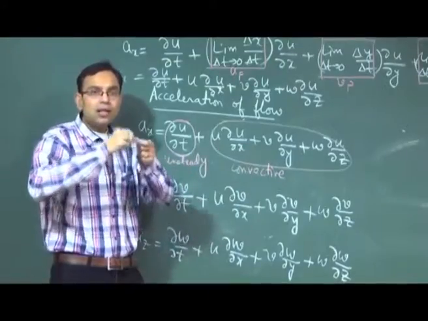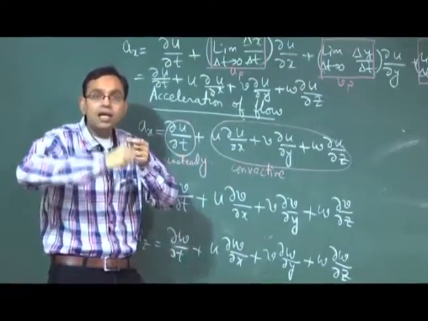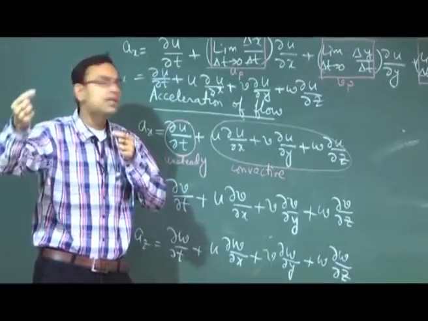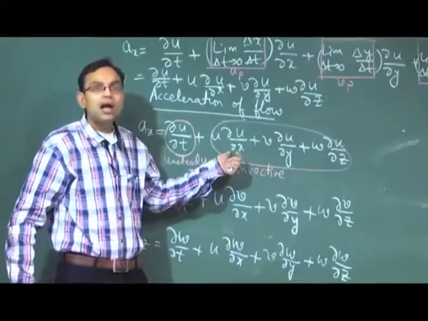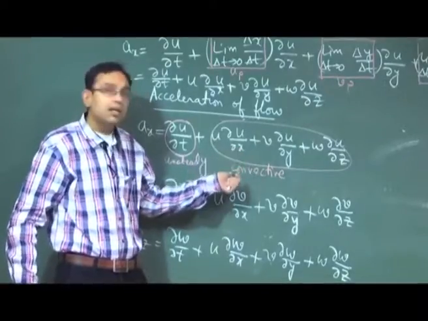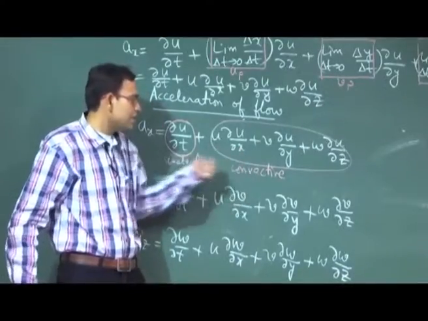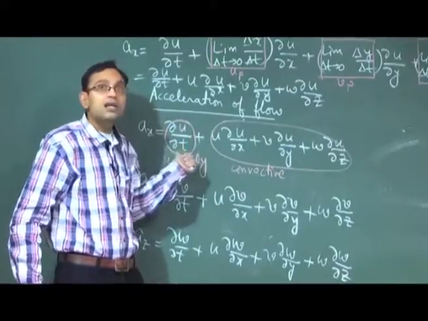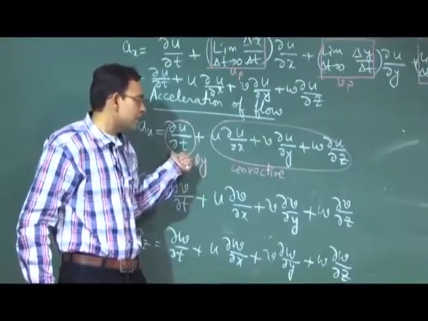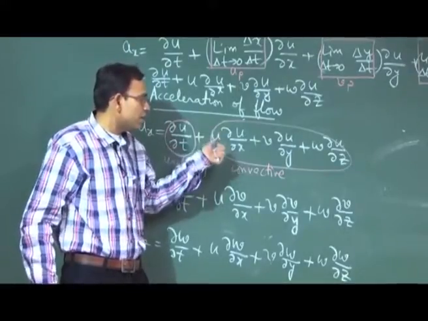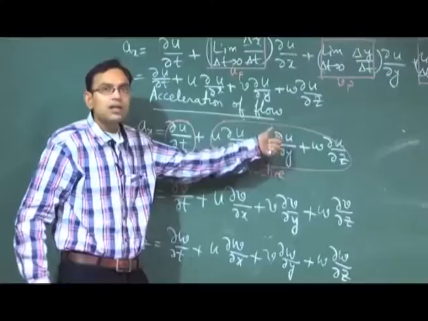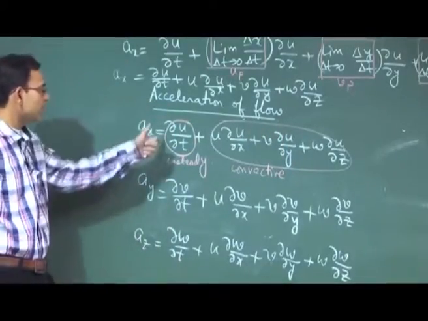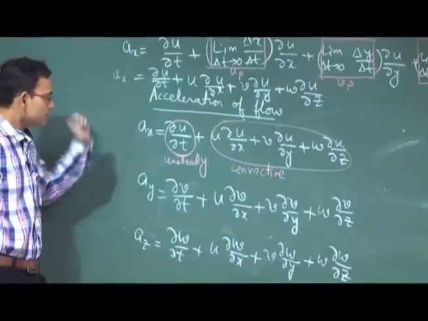So the particle by virtue of migrating from one location to the other finds a new location where the velocity is different, and that is how it is having some acceleration. So the net acceleration is the sum total physically. One, if the particle had remained at that location, what would have been the acceleration? The other is, had the particle gone from one location to the other, what could be the acceleration. So the total effect is the acceleration.